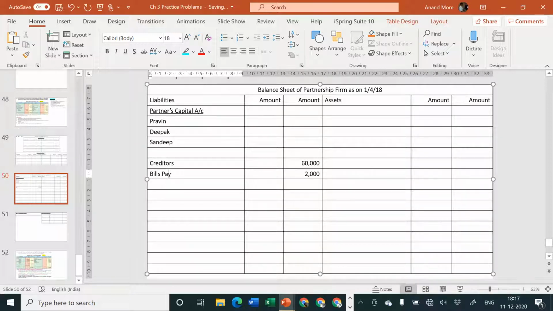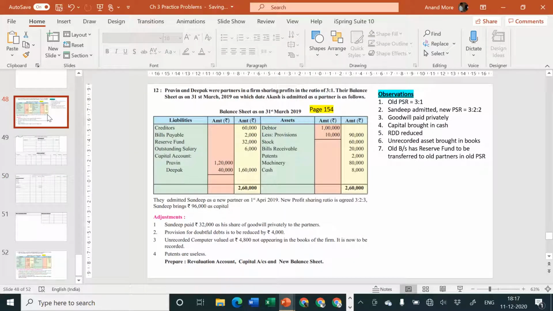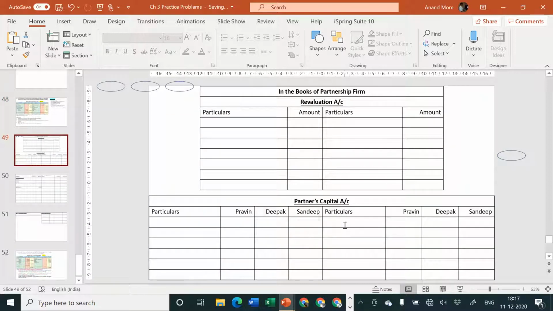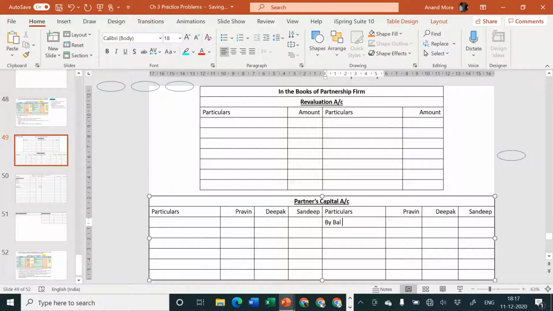If there is an adjustment, inner column. If there is no adjustment, outer column. Reserve fund should go to the partners' capital account, credit side. So let us go to the partners' capital account credit side, and write down "By balance brought down." Whenever we get the amount, we'll write it down by reserve fund.